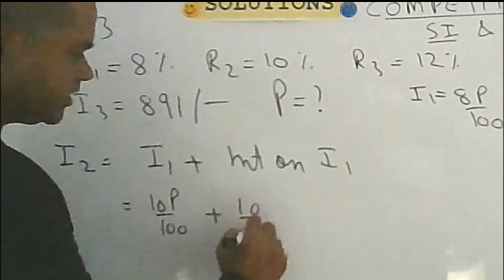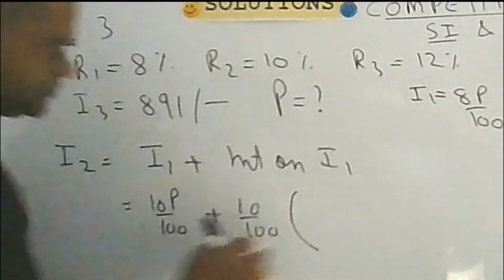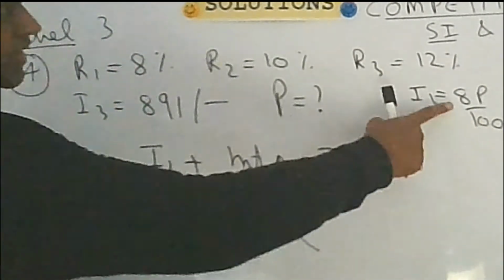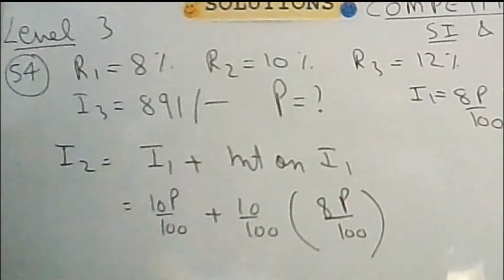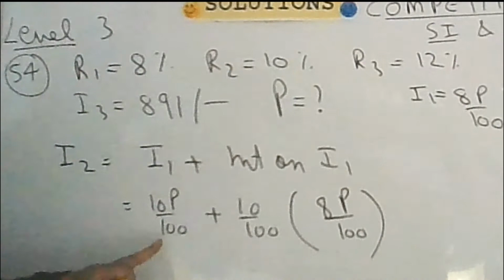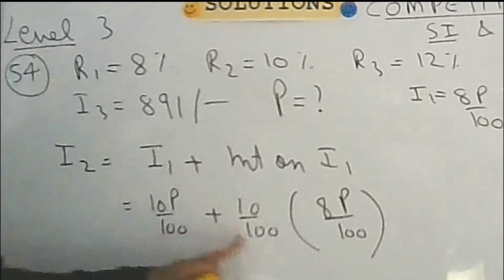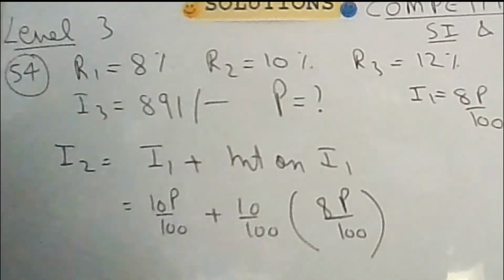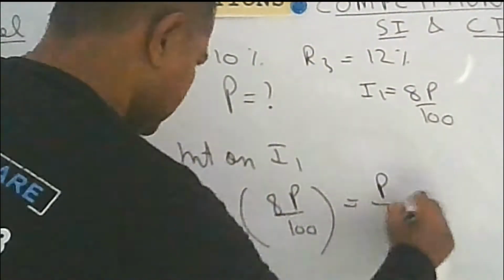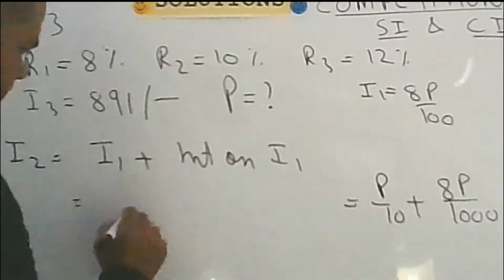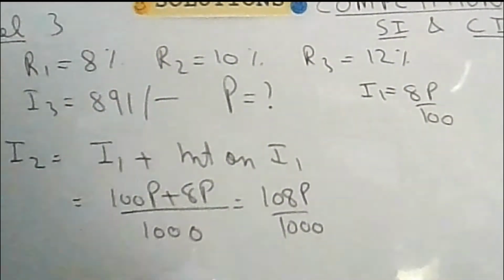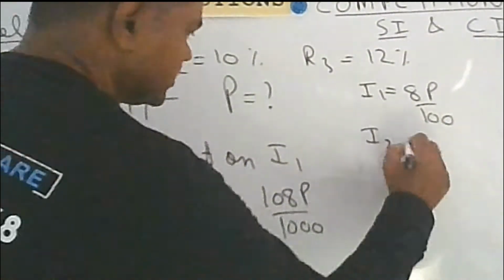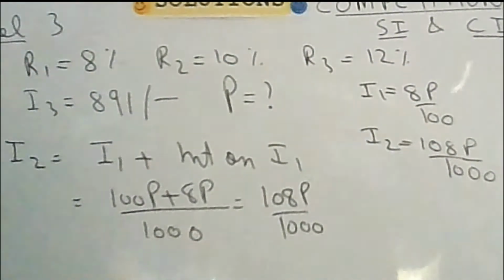10%. 10 of 100 of the I1. What was I1? 8p upon 100. It will be like this. That is, interest is equal to previous interest, but at the changed rate of interest, plus interest on interest. So this, if you solve, you will get here I2, 108p upon 1000. Okay. Now let us talk of I3.